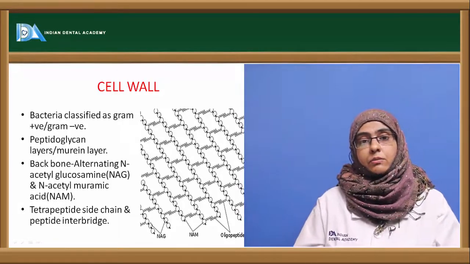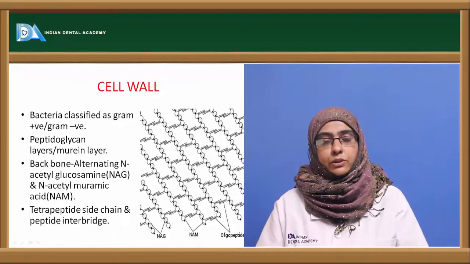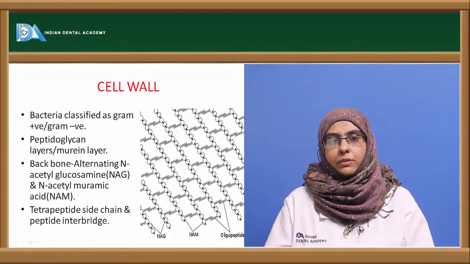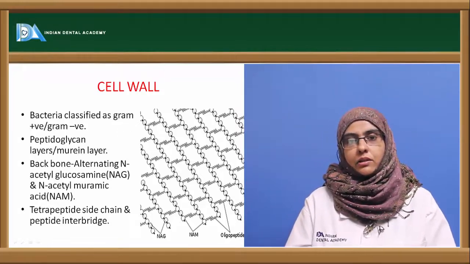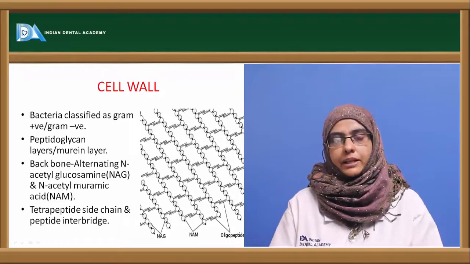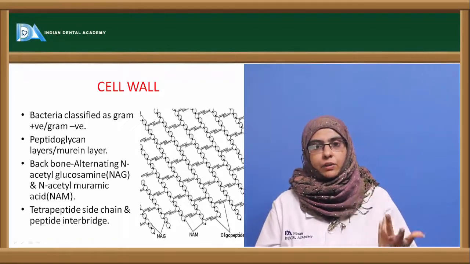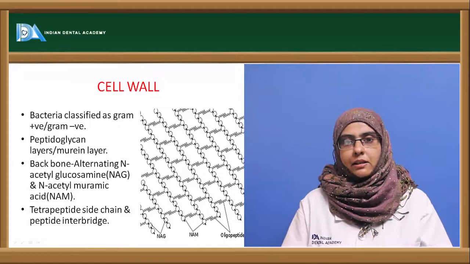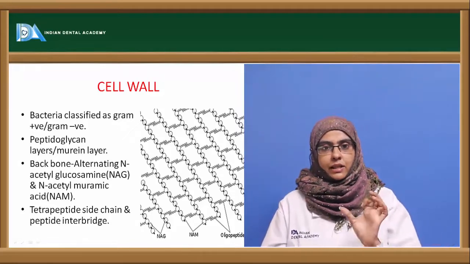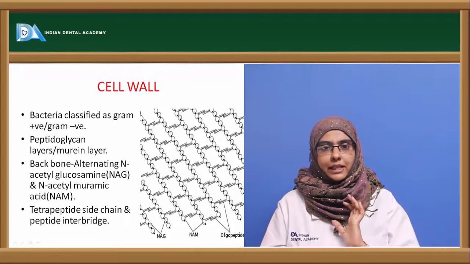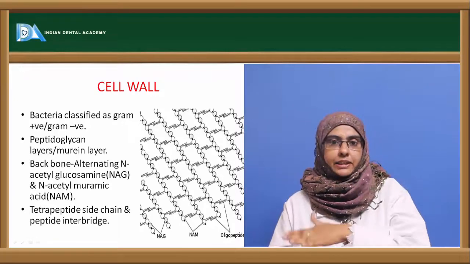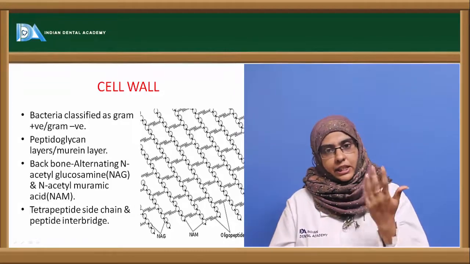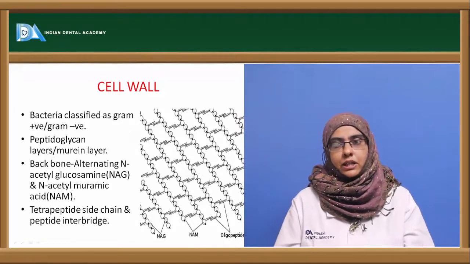Now, the cell wall of the bacteria is more complex when compared to other organisms. Based upon the chemical composition, you can classify the bacteria into two types, gram-positive bacteria and gram-negative bacteria. Basically, both are made up of a similar component called the peptidoglycan layer or murein layer, which is nothing but mucopeptides. The peptidoglycan layer is made up of two important sugars, N-acetyl glucosamine and N-acetyl muramic acid, which are linked together by beta-1,4-glycosidic linkage. And one sheet of peptidoglycan layer binds with another sheet of peptidoglycan layer with a tetrapeptide linkage.